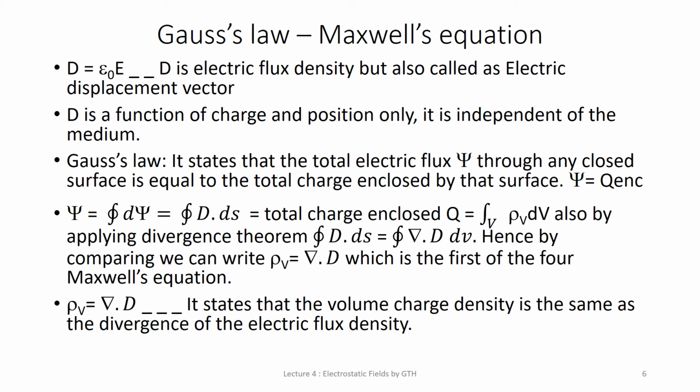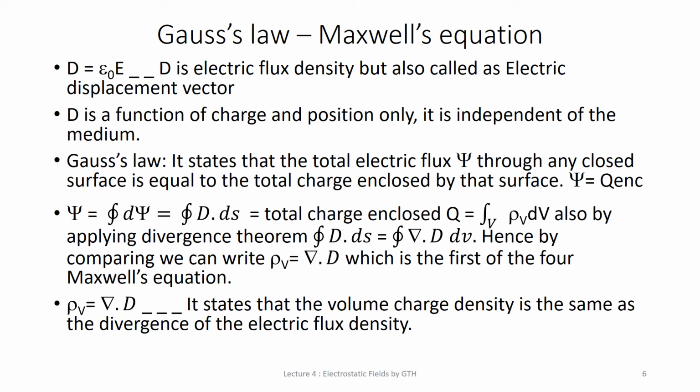Using this parameter D, we can define Gauss law also. Gauss law states that the total electric flux phi through any closed surface is equal to the total charge enclosed by that surface. So what is the meaning of that?